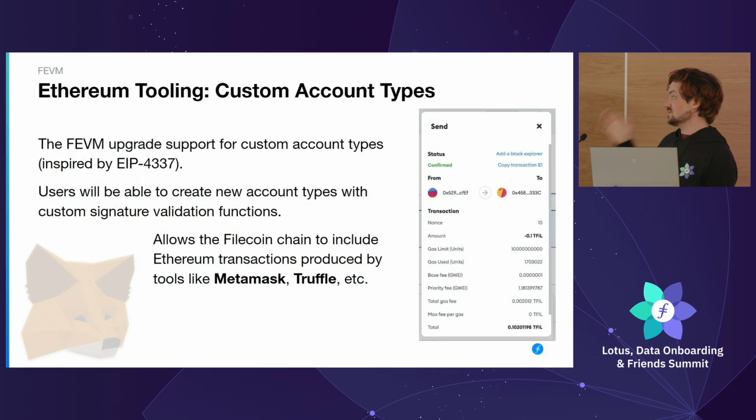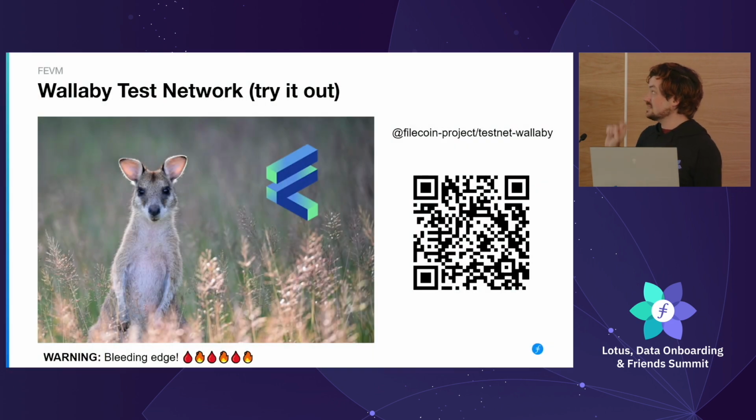And as I was saying, the custom account types. This is MetaMask using Filecoin with some weird funky gas numbers because we had a bug, but we fixed that bug. Those are insane gas numbers, but yeah, whatever. If you want to test this out, you can. This is bleeding edge. And when I say bleeding edge, I mean really bleeding edge. We are actively hacking on this. The network will be reset pretty frequently as we ship upgrades. But it's really cool to play with this because you can just plug your existing Ethereum tooling in with Brave and it just kind of does the thing. But yeah, that's GitHub in case you didn't realize. Or you can scan the QR code.